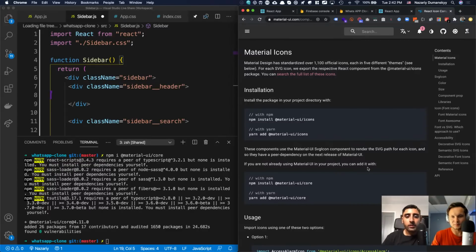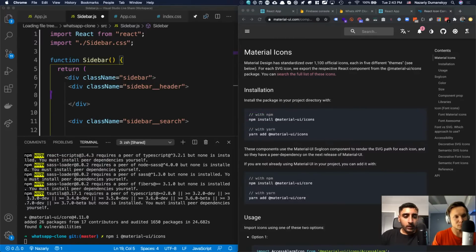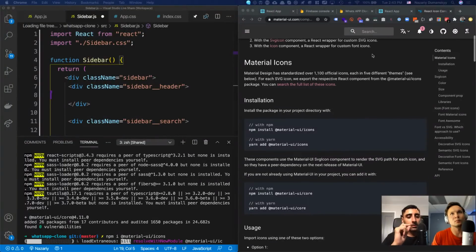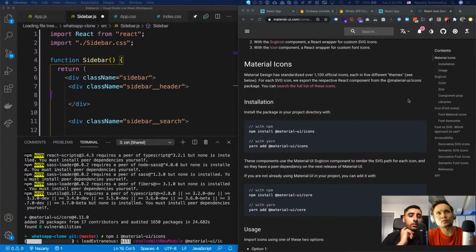Exactly. So once you've done the core, you actually need to go ahead and install the icons. What we can do is write the same command but replace the end with icons like this, and that will pull in the icon set. Yes, we installed all of the components that are available, but they also have a really nice icon set. So you're going to go ahead and install all of that. Let's click on where it says you can search the full list of these icons and give them a demonstration as to how we then get the icons that we use.